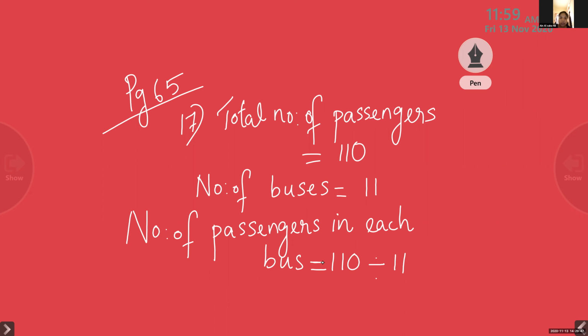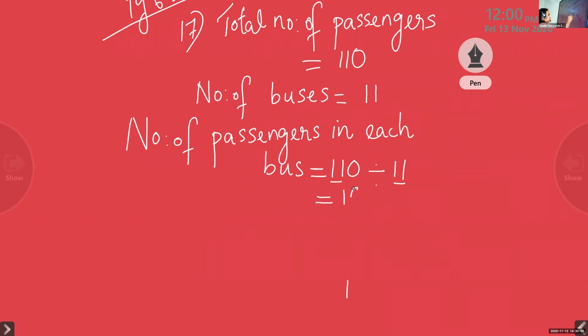So here, children, 11 divided by 11. You can find out easily. 11 divided by 11, what is that? 11 divided by 11 is 1. And you have to write 1, 0. Here we have 1, 0 that we will write. So children, this is one easy method.